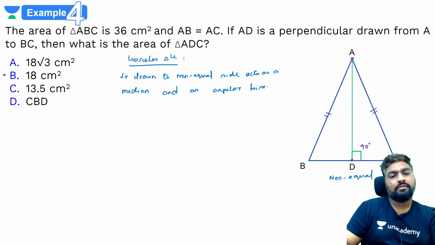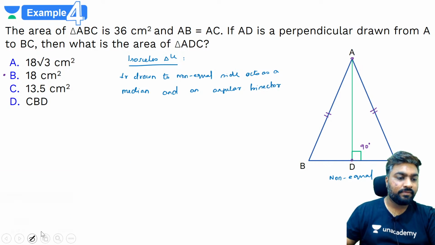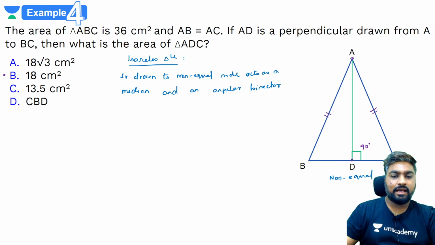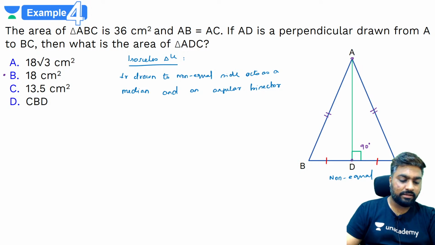What does this mean? This means that जो AD है, the perpendicular, AD क्या करेगा, BC को हाफ में कट कर देगा, मतलब BD and DC are equal. Same way ये जो angle है, ऊपर का जो angle है उसको भी bisect कर देगा, मतलब equal halves में divide कर देगा.